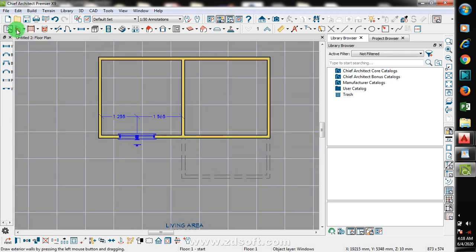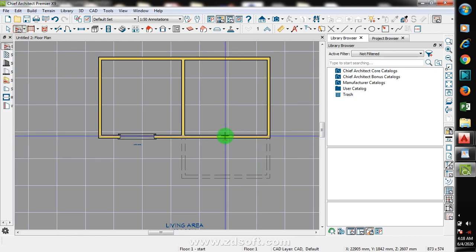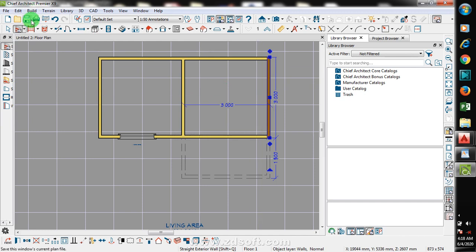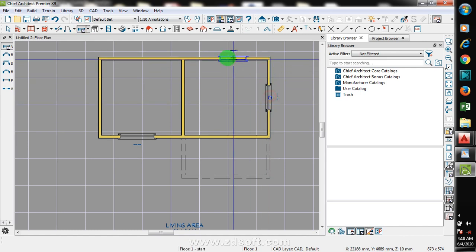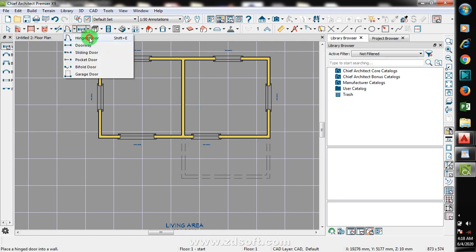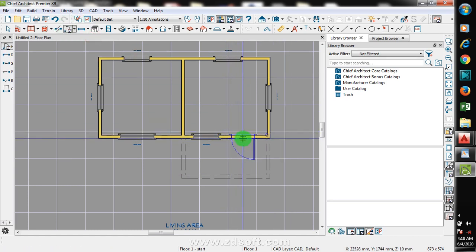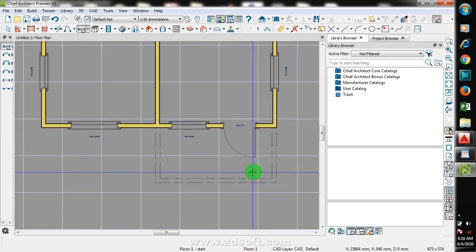So I can do that for all. Let's say I have a window here. Let's say I have a window here, one here, one here. Let's say I have one here, and then I have a door here.